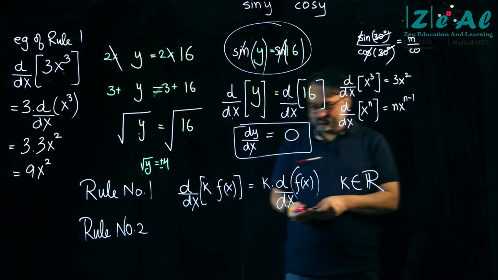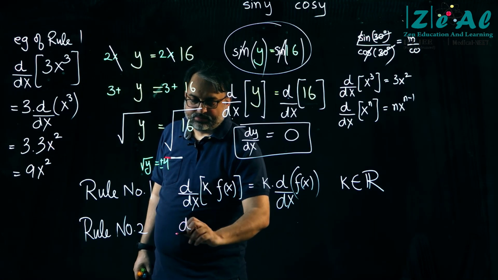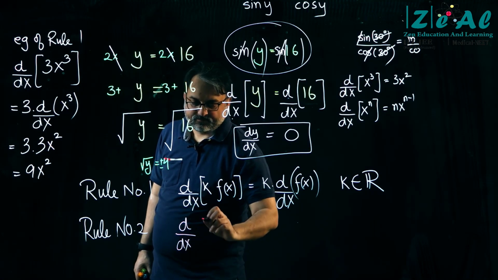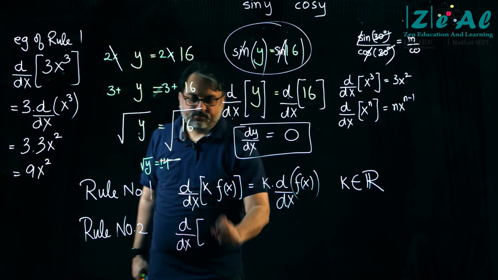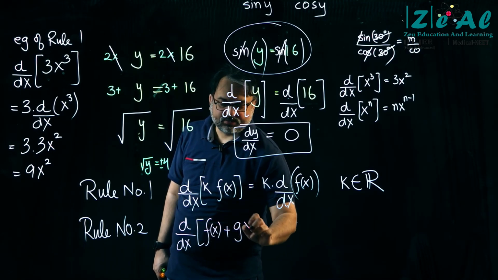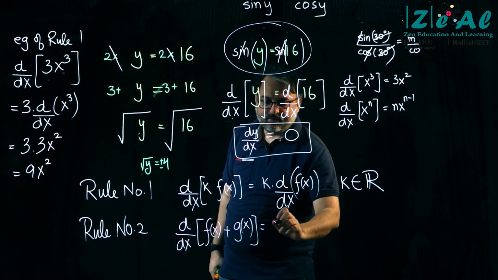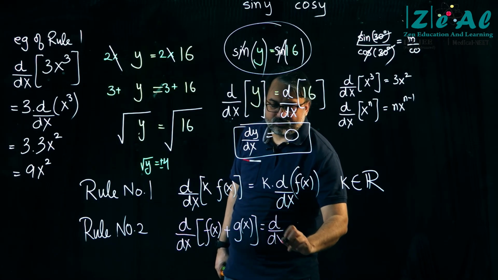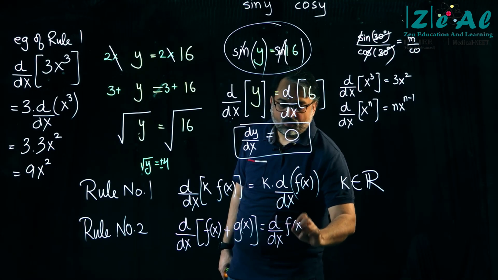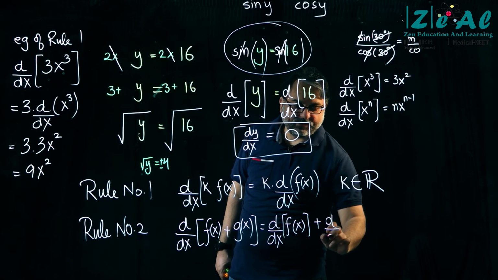Rule number 2 is that d by dx of f(x) plus g(x) is equal to d by dx of f(x) plus d by dx of g(x).